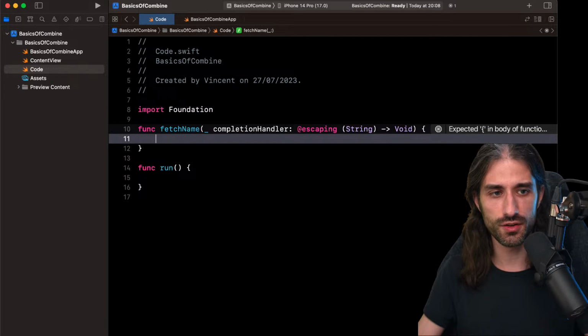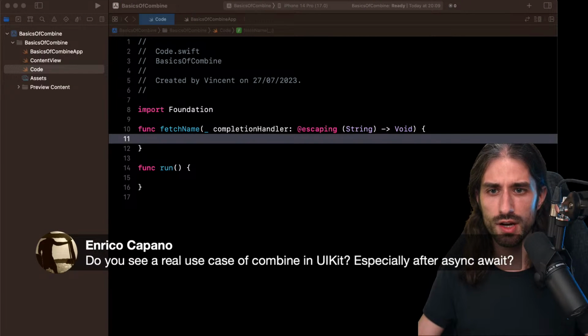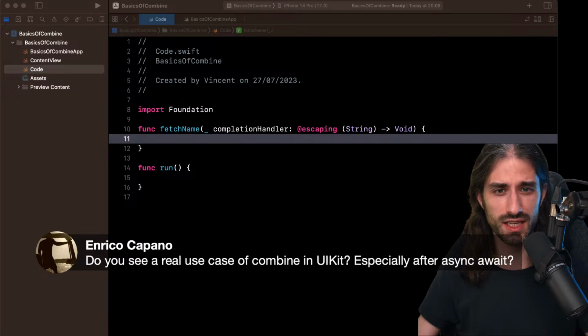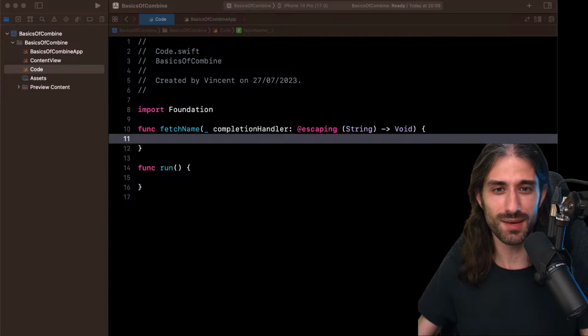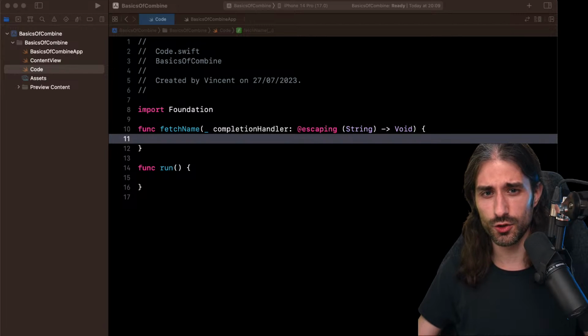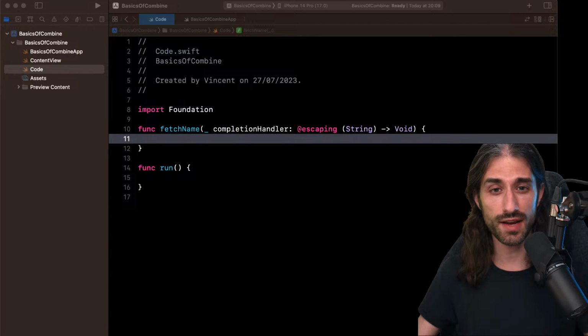I see some messages in the chat. So Enrico, you're asking, do you see a real use case of Combine in UIKit, especially after async await? That's a good point. We will go into it later, but basically to give you an answer, Combine is very good when you have complex workflows, when you need to combine, as the name suggests, several streams of asynchronous data. Async await can still do it with async algorithms, but async algorithms is a little bit unsafe by default. By the way, I have a live stream from last year on the differences between Combine and async algorithms. You can go watch it later if you want.